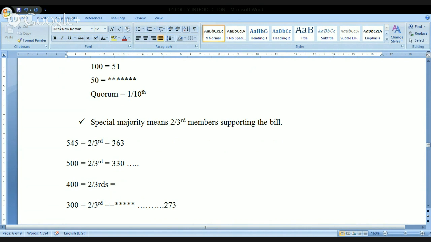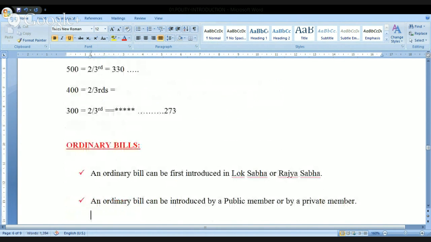But if only 300 members are present, even then we can pass the Constitution Amendment Bill, provided it is voted for by 273 members. That is the meaning of the so-called special majority. Kindly remember, it is a little difficult to understand, but most of you might have understood by now. This is the whole idea. Wherever you come across the word special majority, this is the meaning of it. Now again, I'm going further.